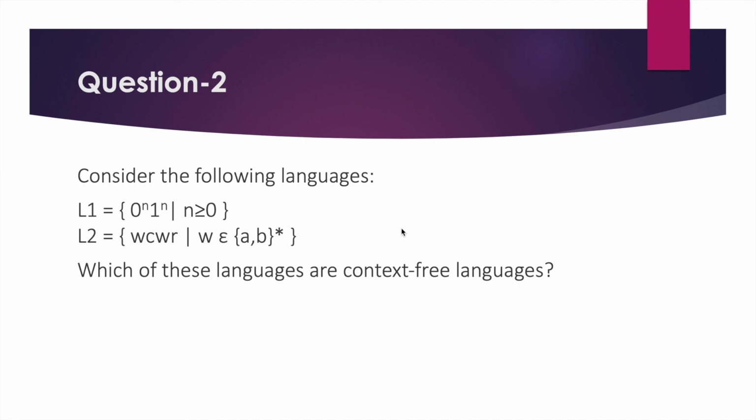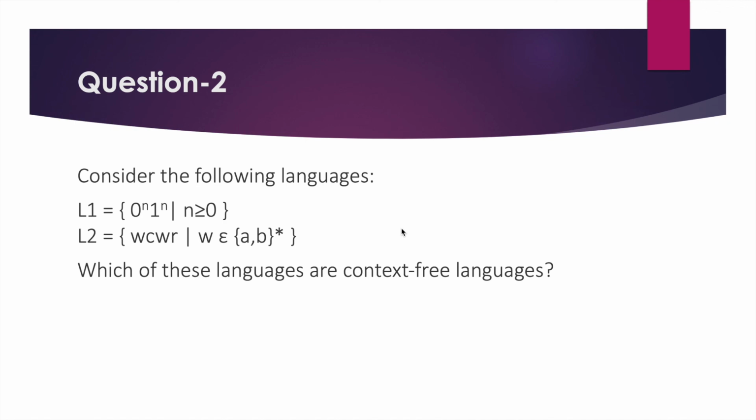Language 2 contains all strings of the form W C W^R, where W is a string of a's and b's and W^R is the reverse of W. We can take an example string, that is aabbcbbaa. So this is a simple example for this language.